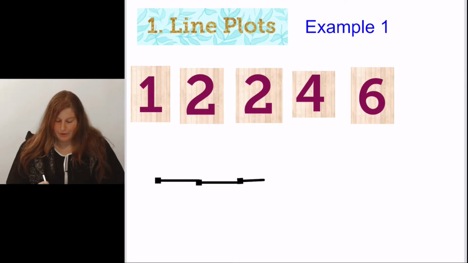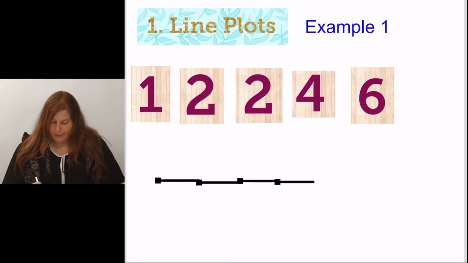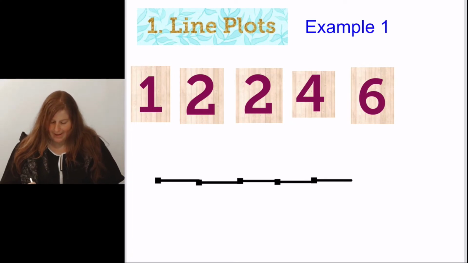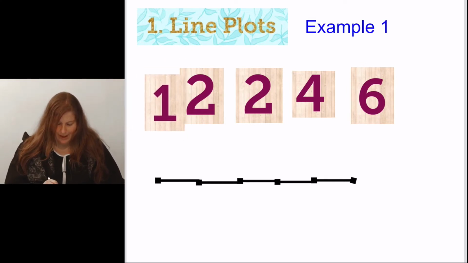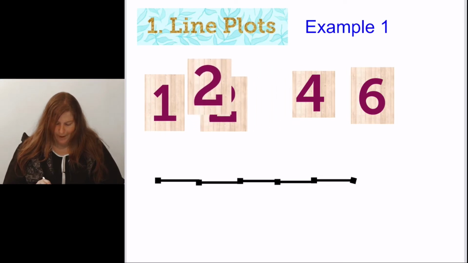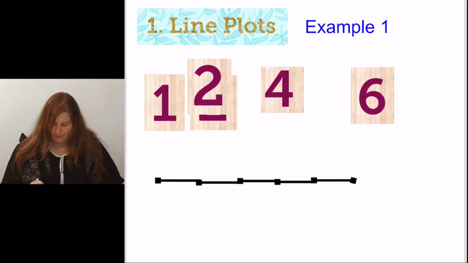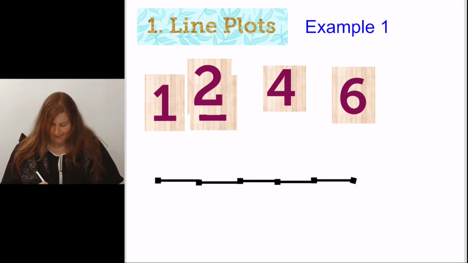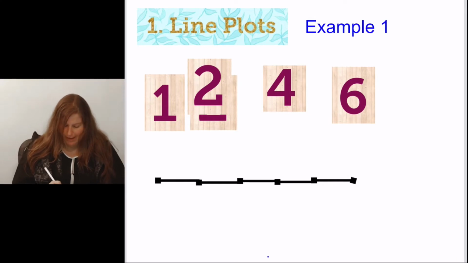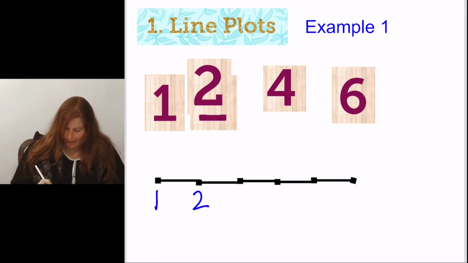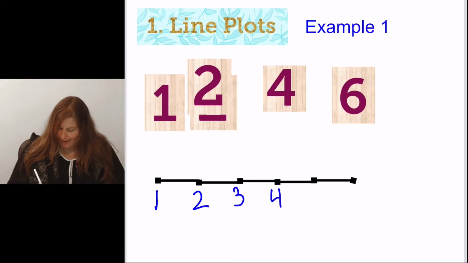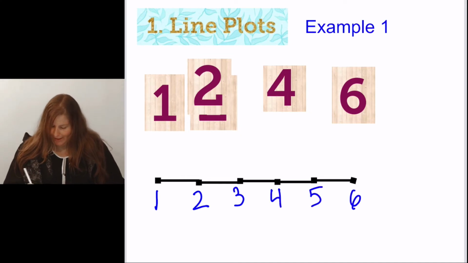And you can use a drawing app on your iPad to do this at home. You can go on the computer, go to Google Docs, and say insert drawing. Any of those methods. So now I'm just going to kind of line these up here. I have a 1, two 2s, a 4, and a 6. I'm going to number my number line down below so that when I get rid of these tiles, I know what the meaning of each point is.